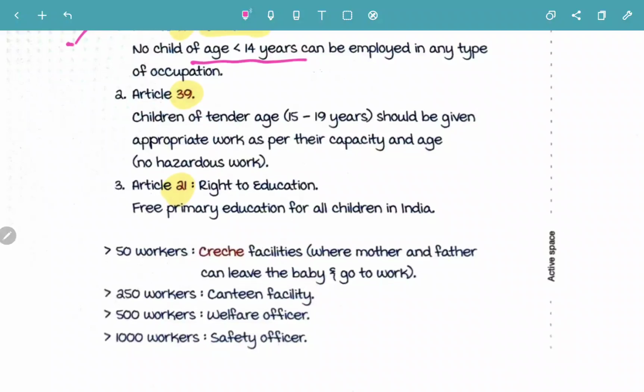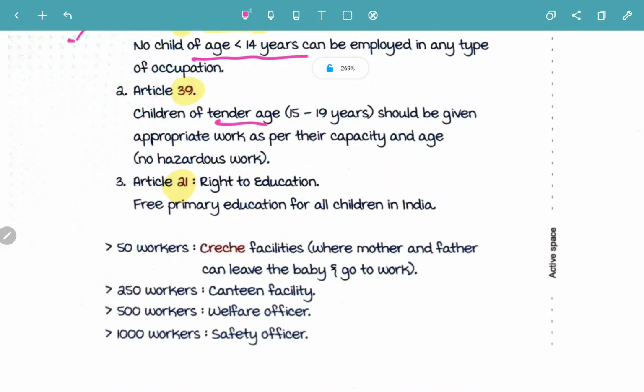Article 39 is about children of tender age, that is 15 to 19 years, who should be given appropriate work as per their capacity and age. You can't give such huge work to tender age people like 15 to 19 years, nothing beyond their capacity. There must be appropriate work as per their capacity and age, and no hazardous work should be given to adolescents.